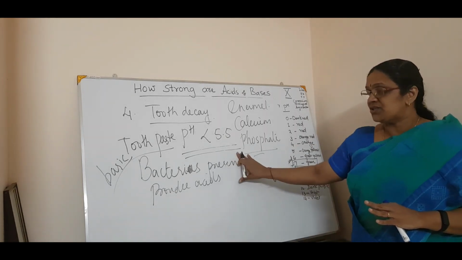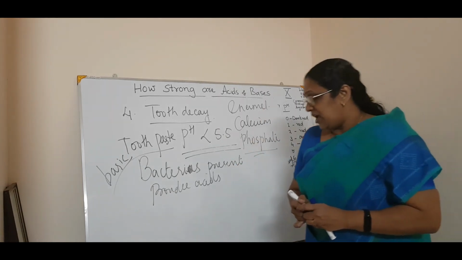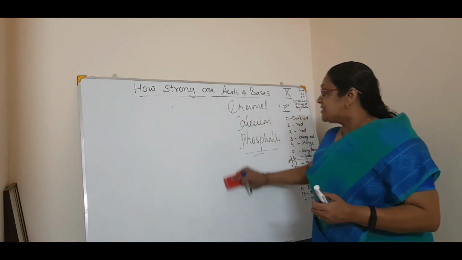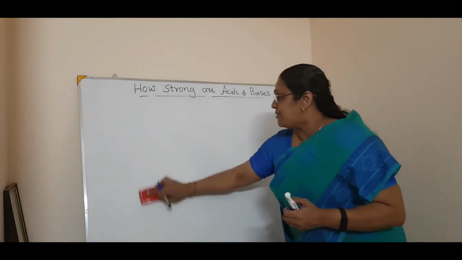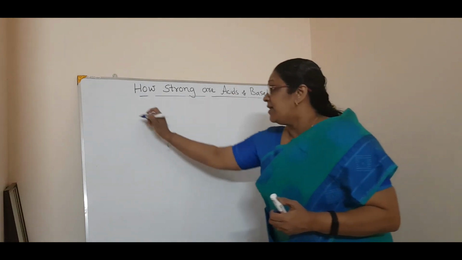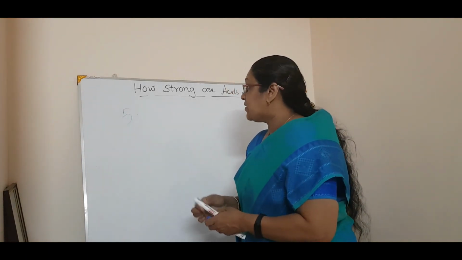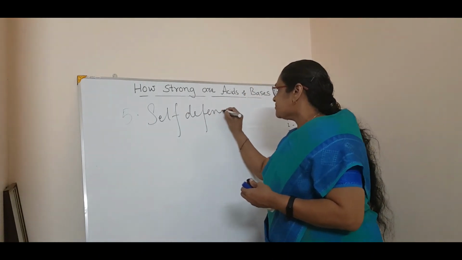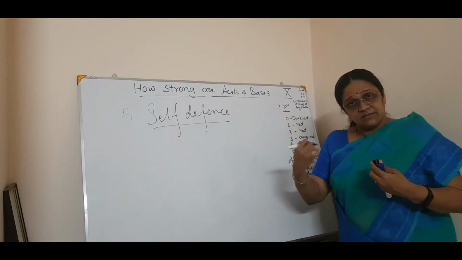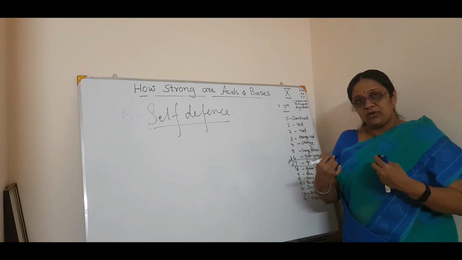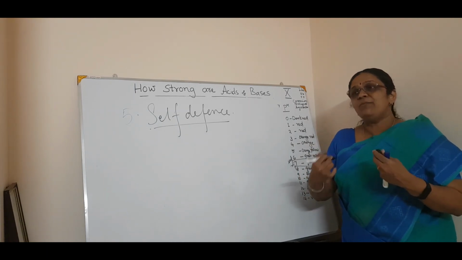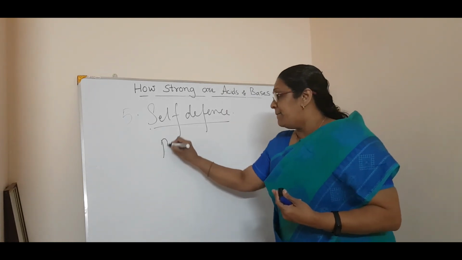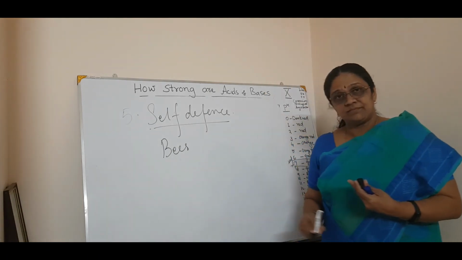Correct. So, you understood this, and the last one is about the self-defense of animals, the flies or animals, and plants. What is it? The last one is self-defense of plants and animals. What do you mean by self-defense? Defending our own. If I want self-defense, what happens? Yeah, I will make some arrangement to defend myself. Now, you know bees, right? Bees.